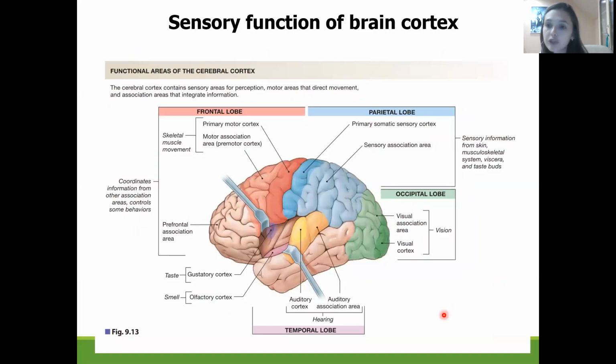Further, the information from the thalamus will be spread up to the cerebral cortex. In the cerebral cortex, we are going to have the postcentral gyrus.